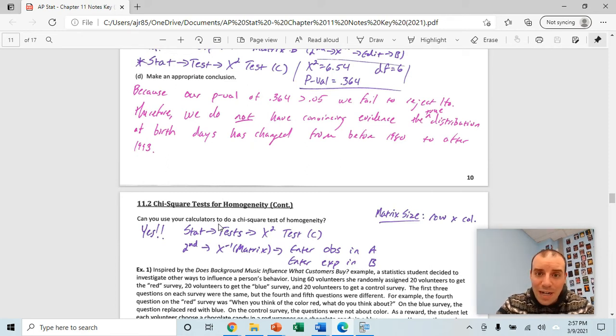So use your calculator 100% when you're running a chi-squared test for homogeneity or independence, but it is a little bit tedious. Your matrix size is the number of rows by the number of columns. To enter your data into a matrix, you go to second and inverse X, which says matrix above it. You're going to enter your observed into matrix A and your expected into matrix B.